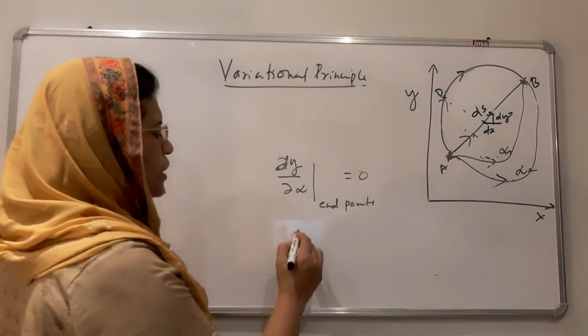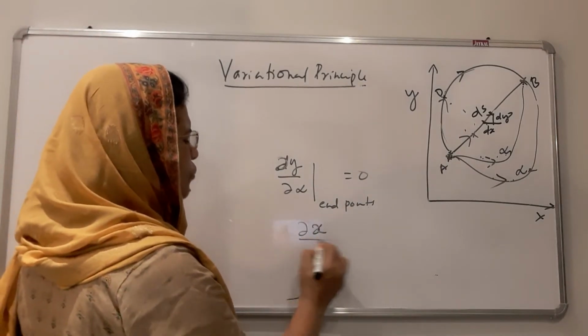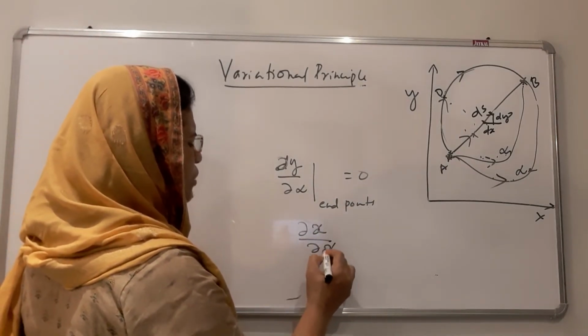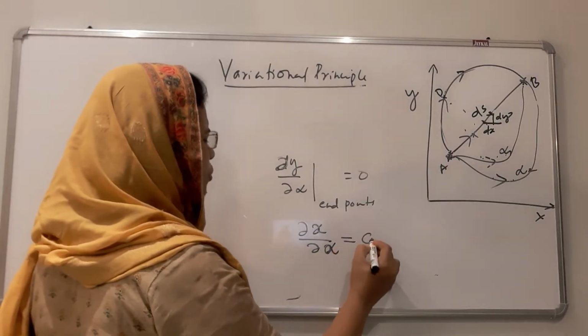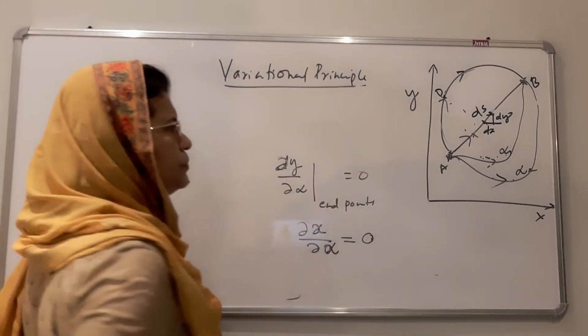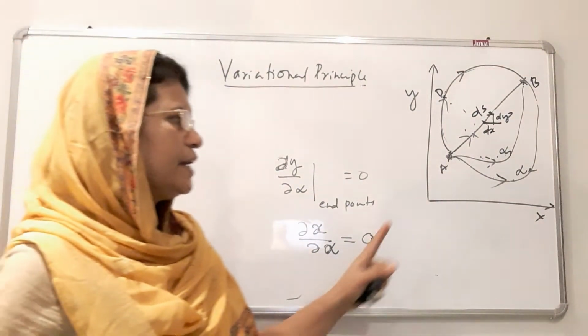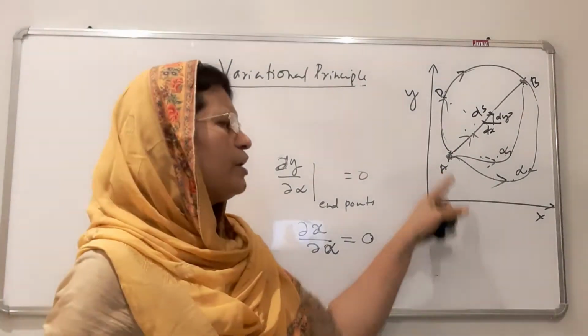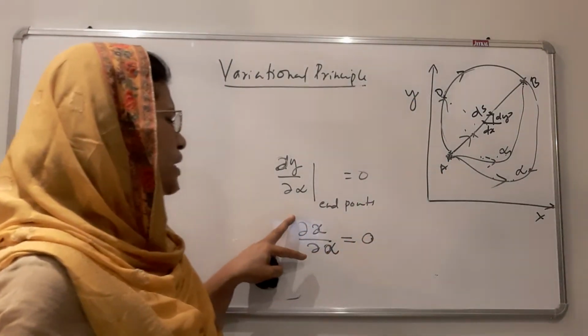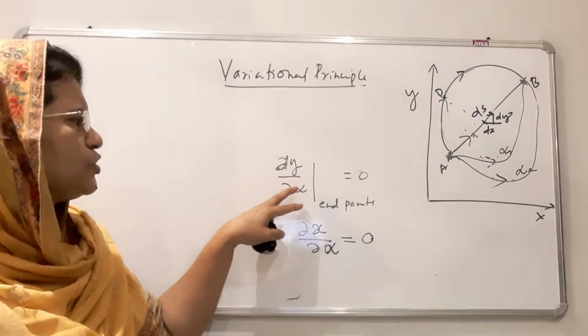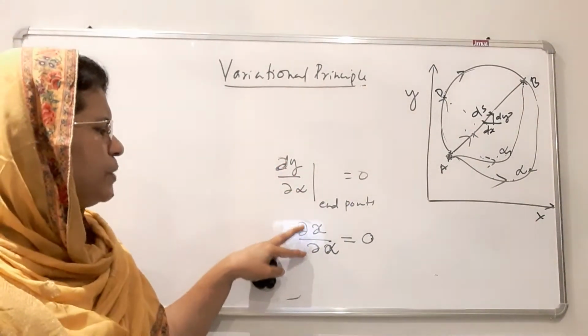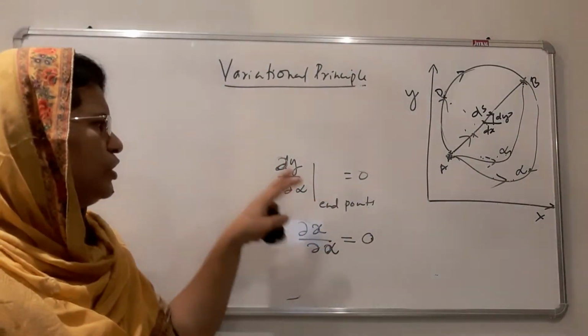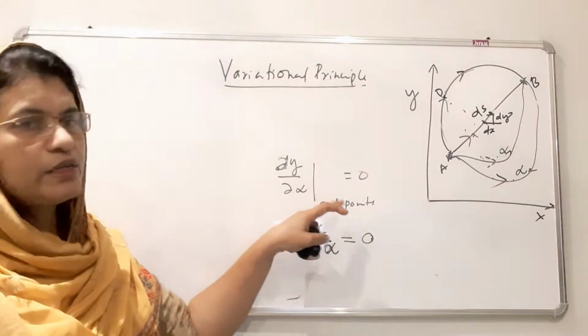And there is no variation for x with respect to alpha. Dou x by dou alpha is always equal to 0. There is no variation for the x component with respect to alpha. Only the y component is changing. The variation is there only with respect to the y component. Therefore, dou x by dou alpha is always equal to 0, and dou y by dou alpha is equal to 0 at endpoints.